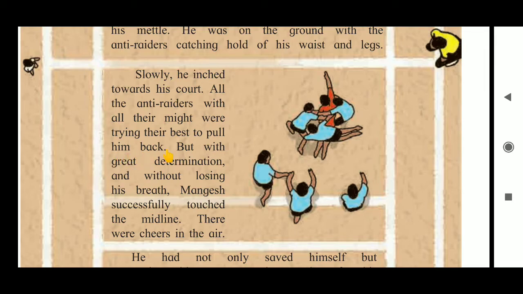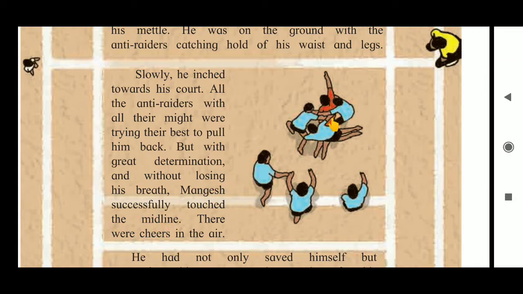So all these three anti-raiders were trying to bring him back to their home. But with great determination and without losing his breath, Mangesh successfully touched the midline.